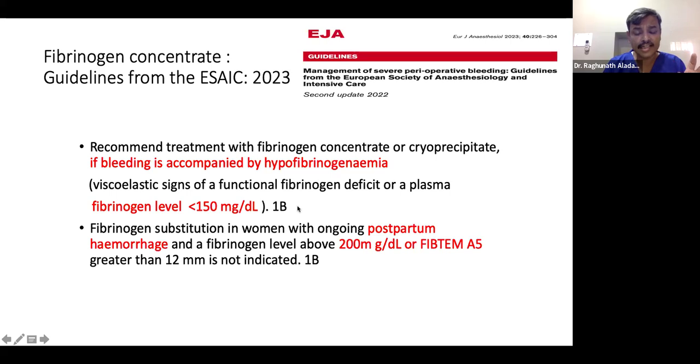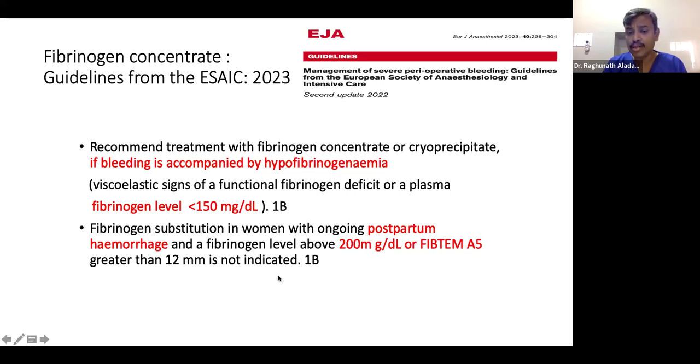So this guideline recommends that treatment with fibrinogen concentrate or cryoprecipitate, both can be used in this case if bleeding is accompanied by hypofibrinogenemia. So if there is a documented hypofibrinogenemia, value less than 150 milligram per deciliter or 1.5 gram per liter, we can use fibrinogen concentrate. If there are viscoelastic signs like thromboelastography or rotation thromboelastometry showing a functional fibrinogen deficit, then also we can use fibrinogen transfusion.